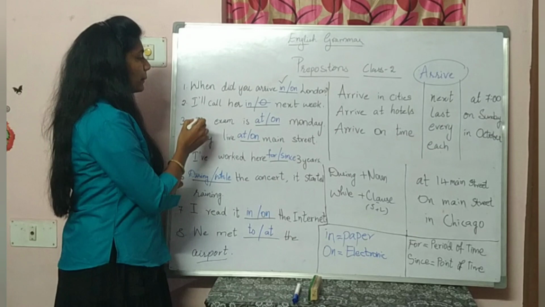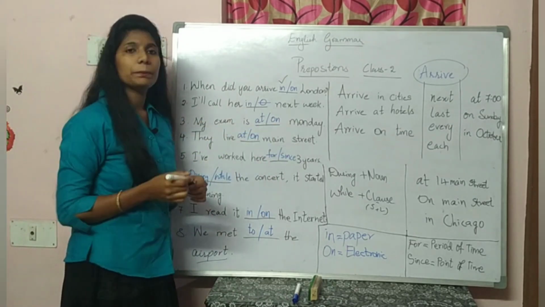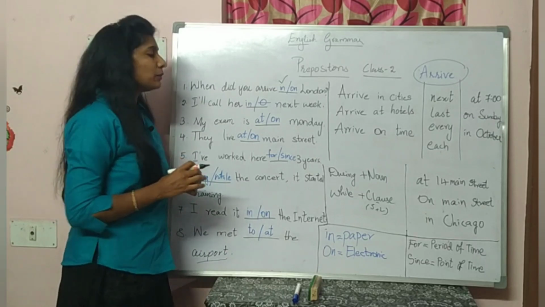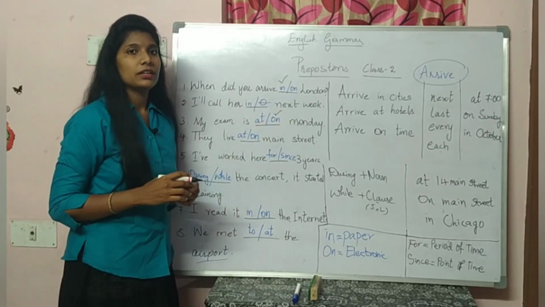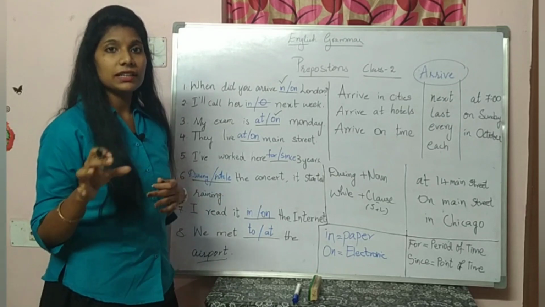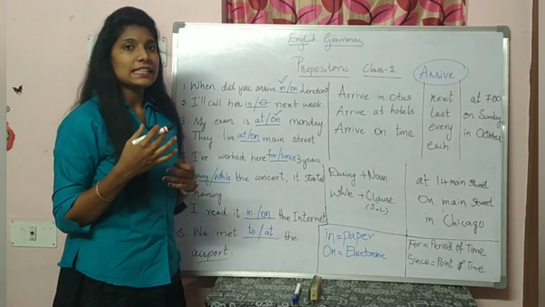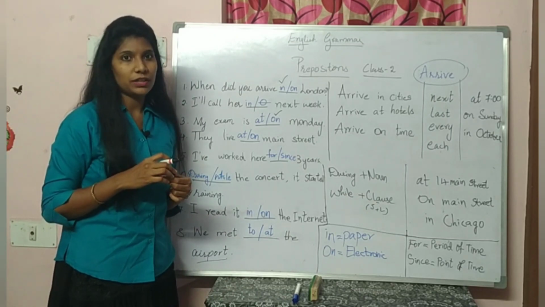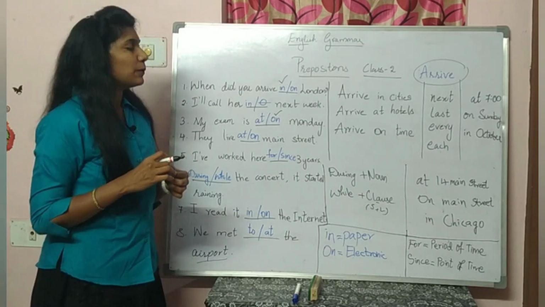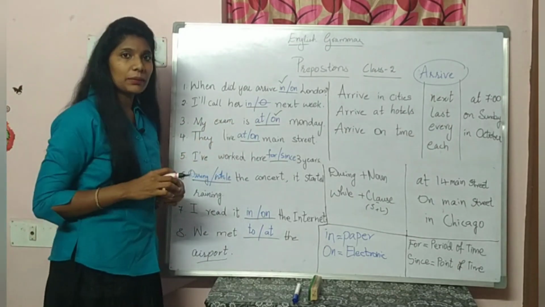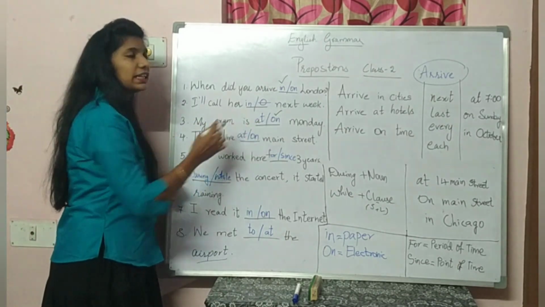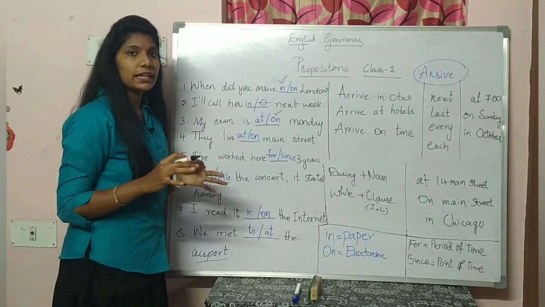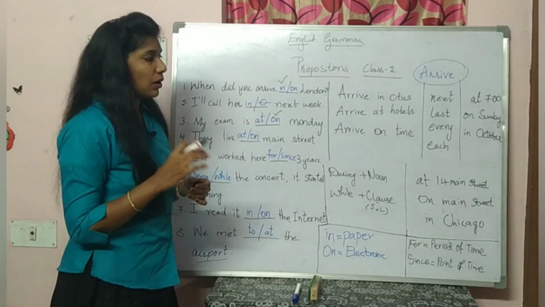Here the next example, my exam is blank Monday. See here, a particular day is given, so I am going to use the preposition on. For a particular day or a particular date, I have given a few examples in my last video, so you can get a clear idea by watching that video if you want. But in this example, the preposition is on. My exam is on Monday. For a particular day, I am using the preposition on.